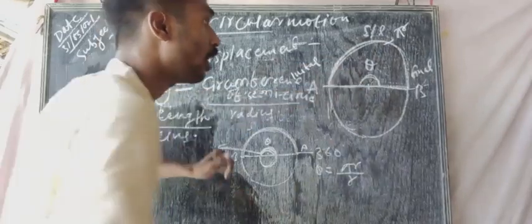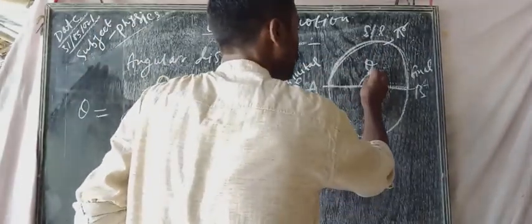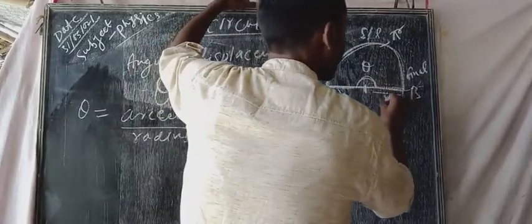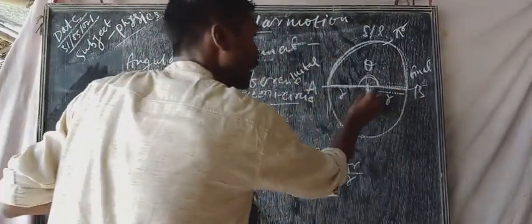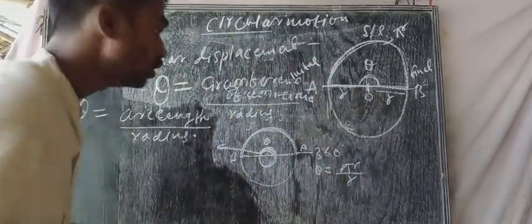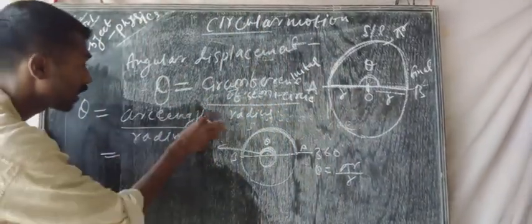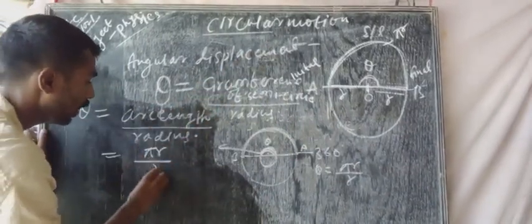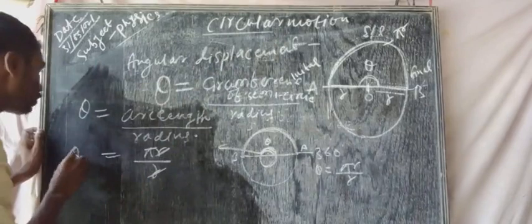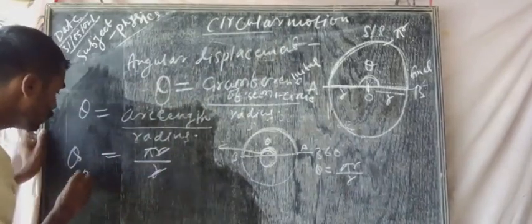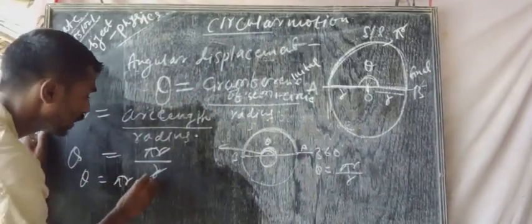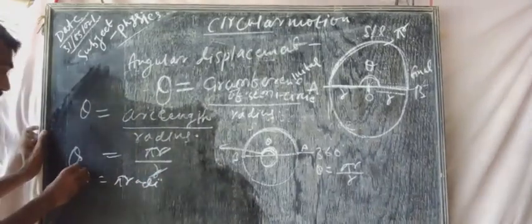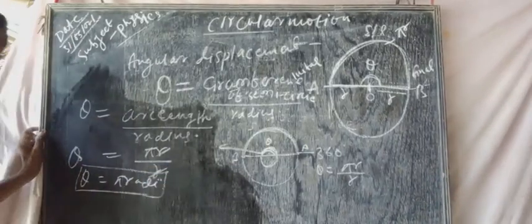So pi r, and r is the radius of the circle. So we can take the formula arc length by r, that means pi r by r. The r cancels. Theta will be equal to pi radian. So in that case, theta will be equal to pi radian.